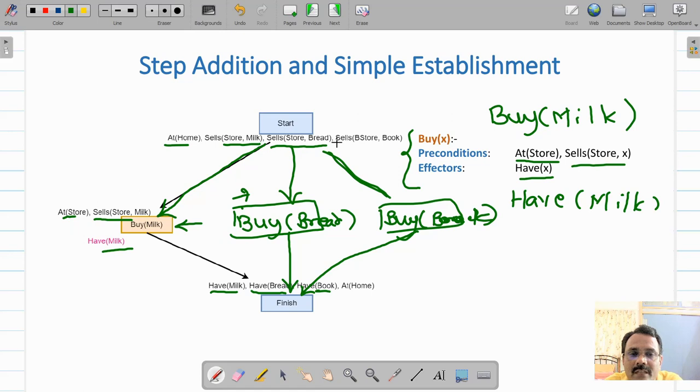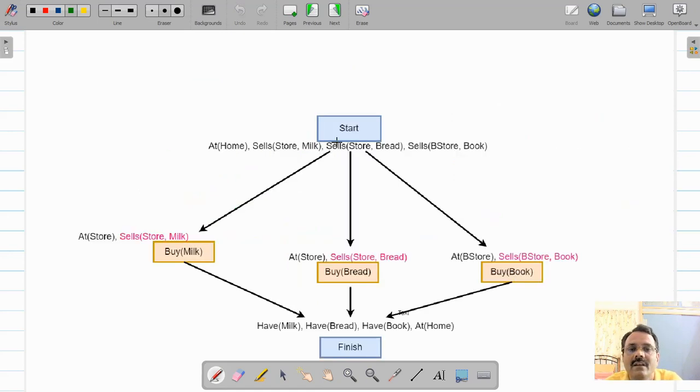After performing step additions and simple establishment, your plan will look like this. Here we have performed step addition, added buy bread second, and then added buy book. By simple establishment we have added the links, and now the plan will look like this. Now we will work on this at store. At store is not true. Store sells milk is true. Store sells bread is true. Bookstore sells book is true. But this at store is not true.